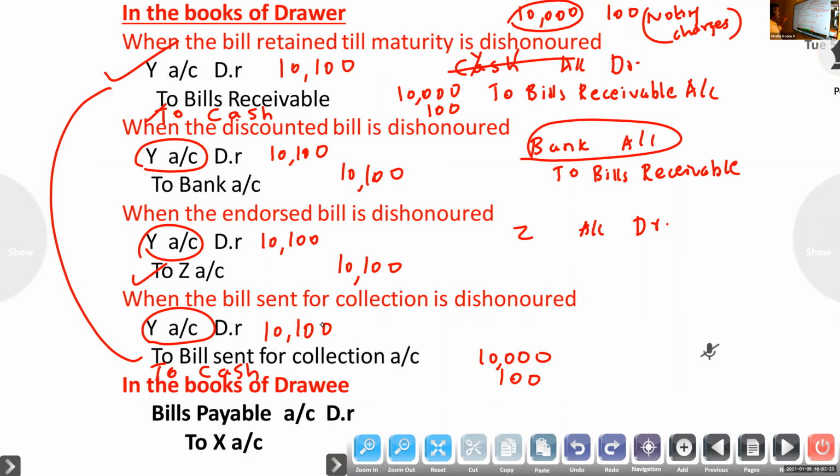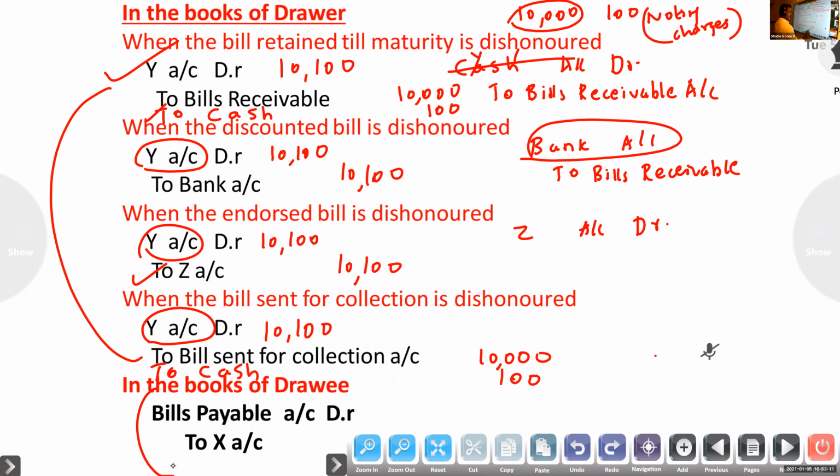For the bill given to another person, we discounted it. For bills sent only for collecting purpose, we are giving them to the bank. Normal bills we keep, but an endorsed bill we transfer to another person, and a discounted bill we give to the bank. In those cases, the amount is written together. Otherwise, the drawer is giving the amount to cash. Clear?